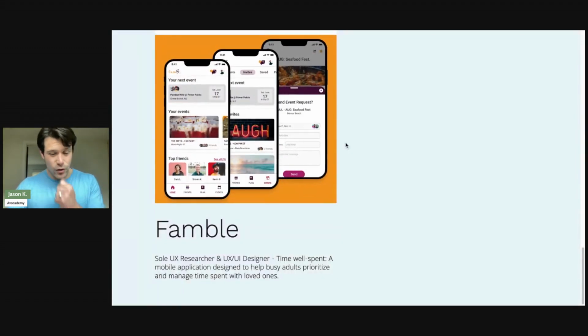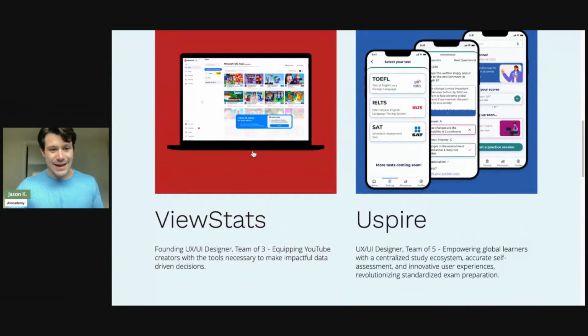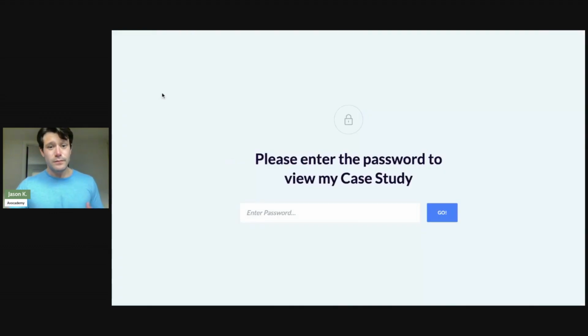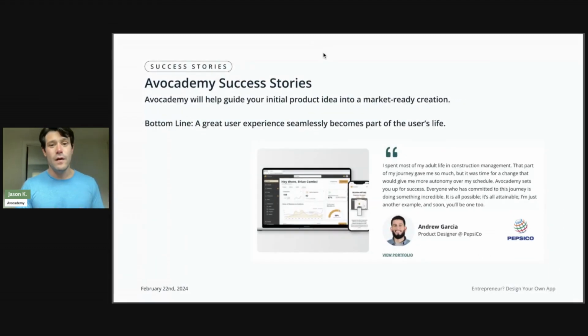And then another cool thing I would love to show in his portfolio is he even went back and became a founding designer and ran a team doing some other entrepreneurial work. So this is where learning UX UI design through Avocadomy's bootcamp can help you really understand how to navigate the field of product concepts and really navigate turning an idea into something that's going to be useful and helpful for your users.